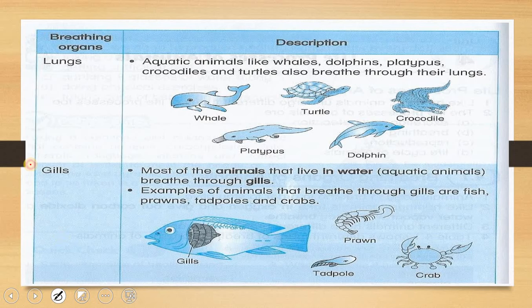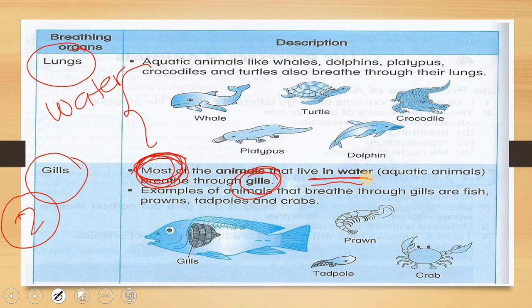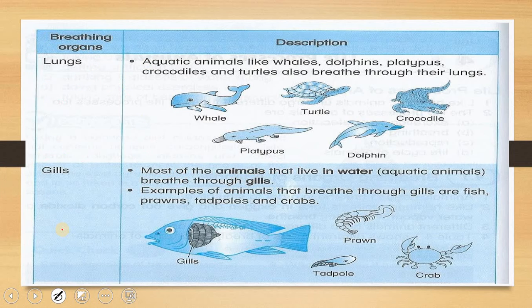Okay, so we're going to look at the third. The second organ used by animals is gills. Most animals that live in water, you have to remember, most animals that live in water use gills. Even though some of these animals live in water, they use lungs. That's why it's written here, most. Most animals that live in water breathe through gills.